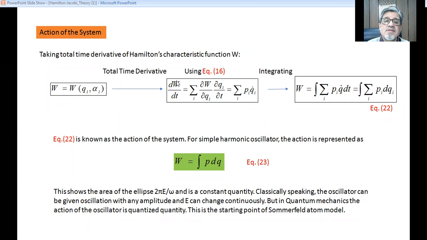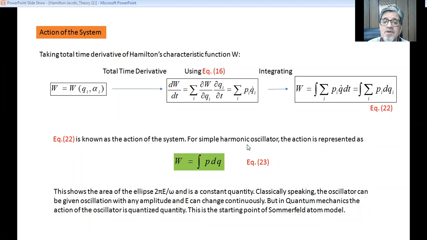Now dW by dt becomes summation pi q dot i. That can be solved by integrating. So W is the integration of summation pi q dot i dt. Q dot i is dqi by dt, and the dt cancels out. So we have the integration of summation over i of pi dqi, and that is equation number 22. Equation 22 is known as the action of the system.